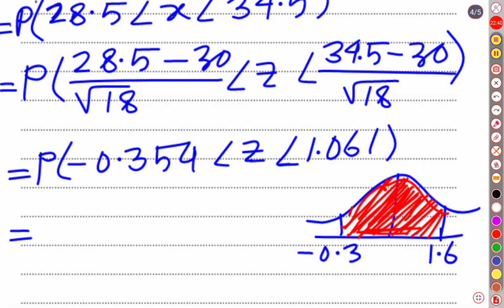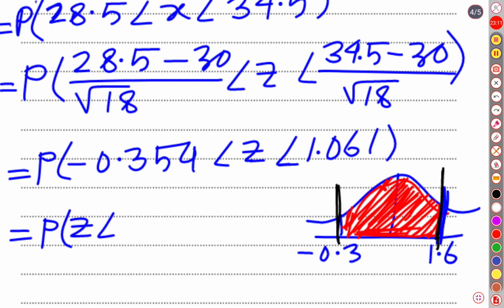For this, we will find the probability when the z score is 1.06, the portion from the right side, and from that we will subtract the left portion.